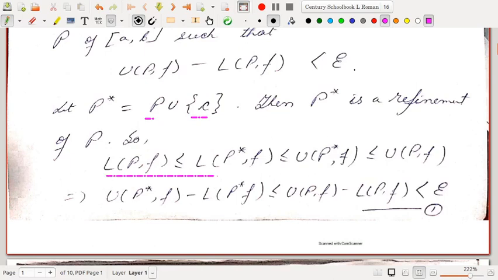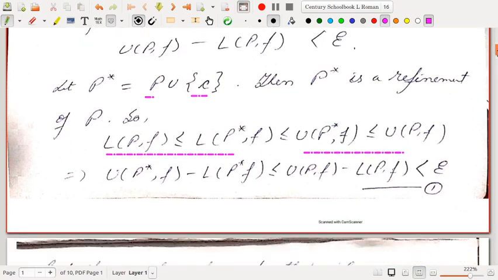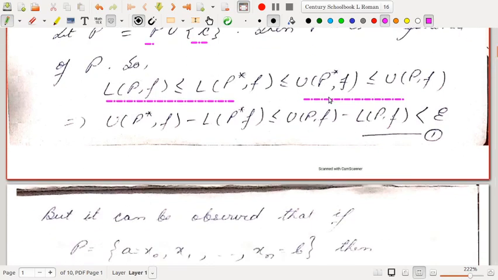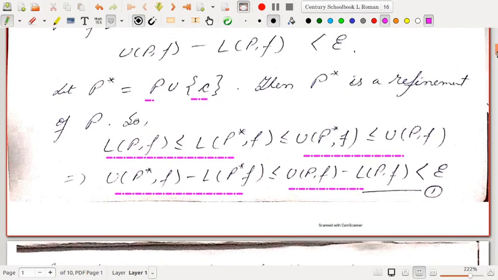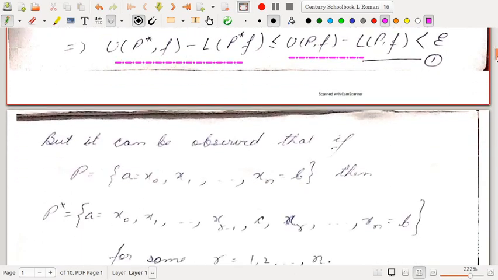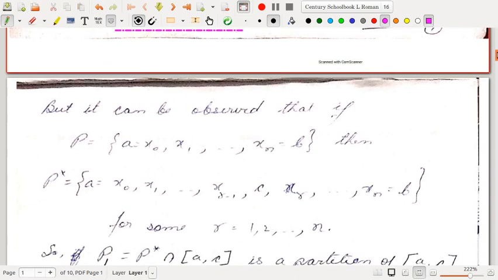So the refinement increases the lower sum and decreases the upper sum. This we have done several times, and it's very important here. So the oscillatory sum ultimately reduces when we consider a refinement. So U(P*,f) minus L(P*,f) is less than or equal to U(P,f) minus L(P,f), and this is less than epsilon that we have already seen, right? Now let us compute what is U(P*,f) minus L(P*,f).